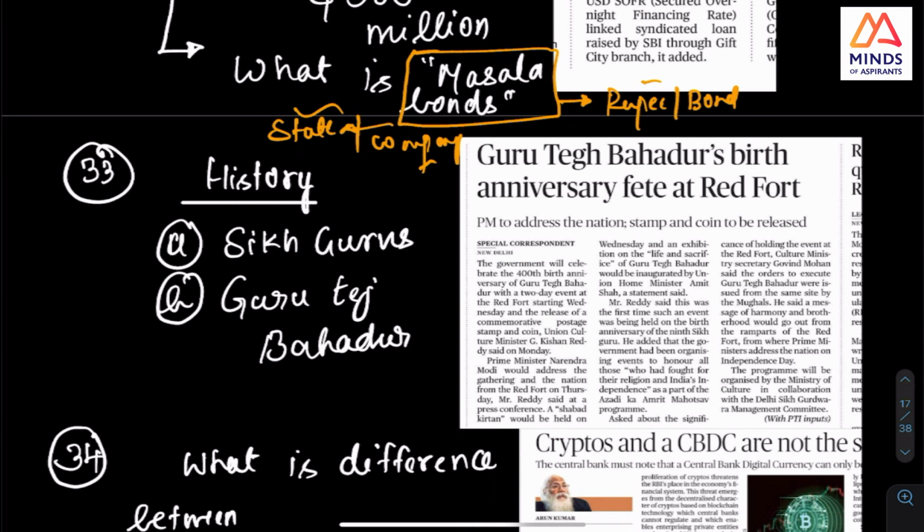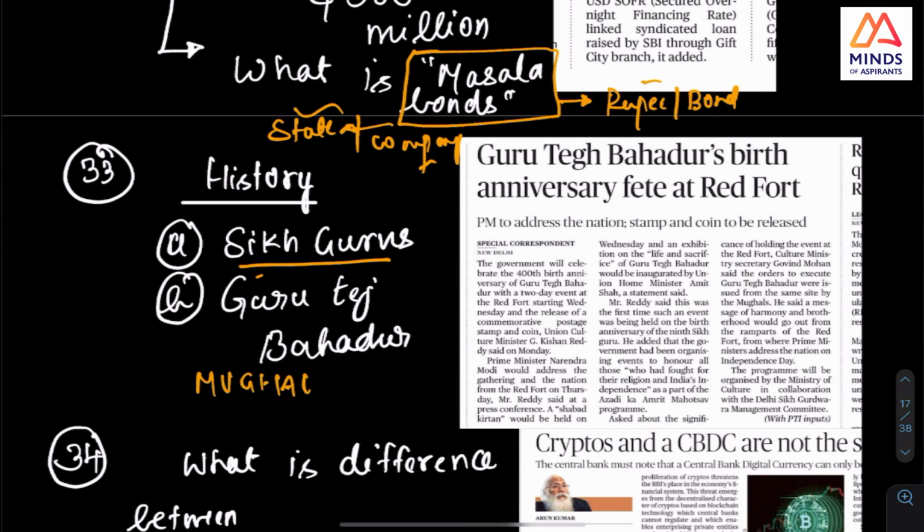The next important thing which is happening or happened is in history. There were so many questions in history previously linking Sikh Gurus. They will link Sikh Gurus and ask, for example, about the Mughal ruler.